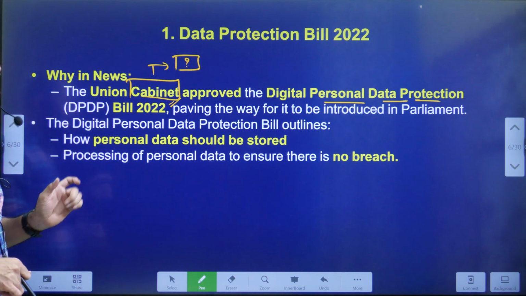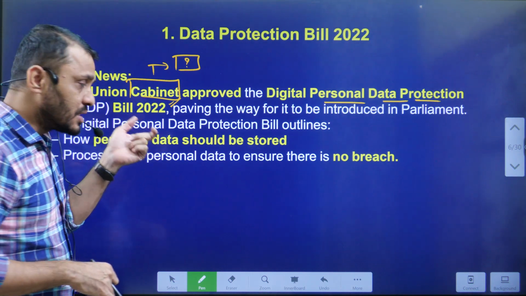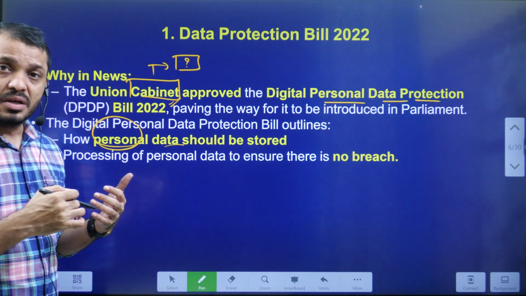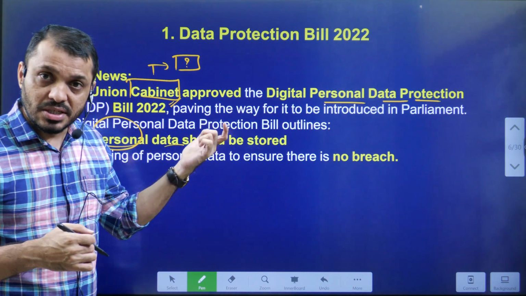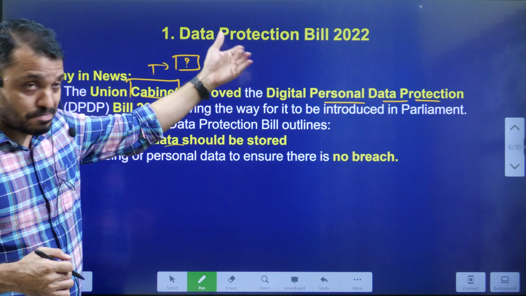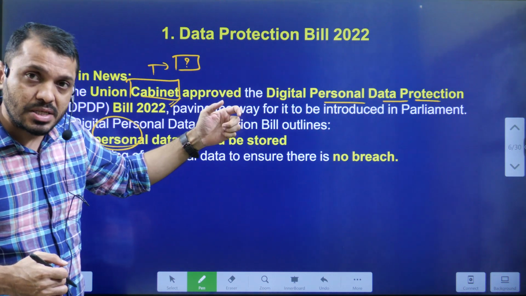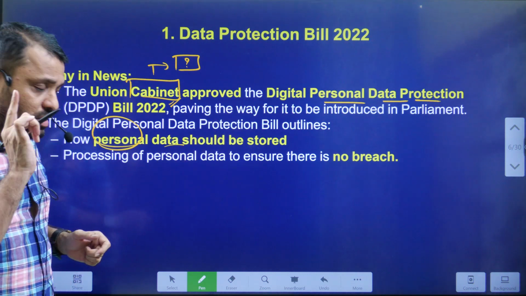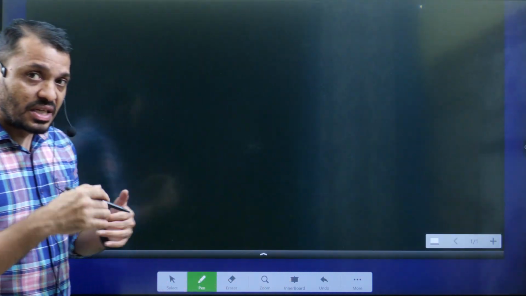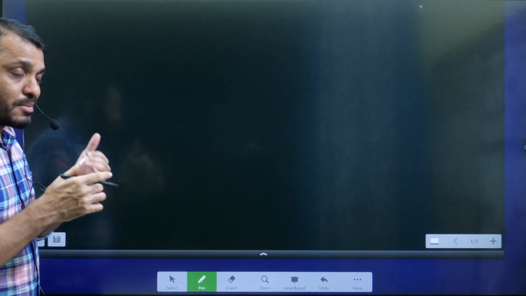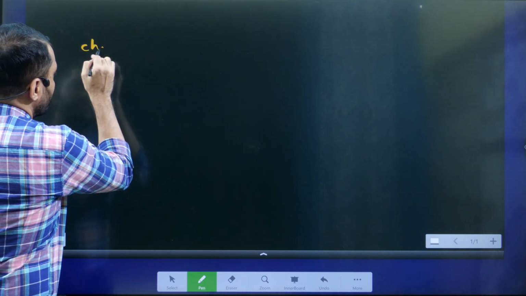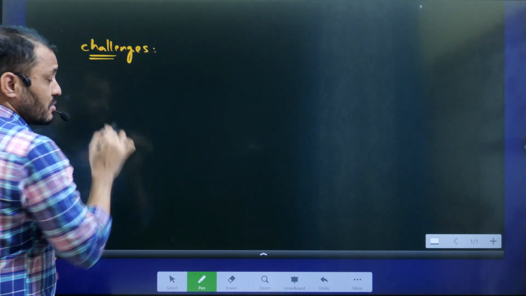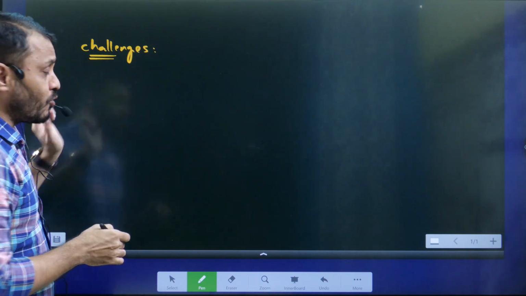So what is the main objective of this bill? This bill is about how personal data should be processed, and if someone is violating the Personal Data Protection Act, if it is passed, then what kind of actions you have to take. Here the major thing you have to understand, students, is some of the challenges to this new bill.